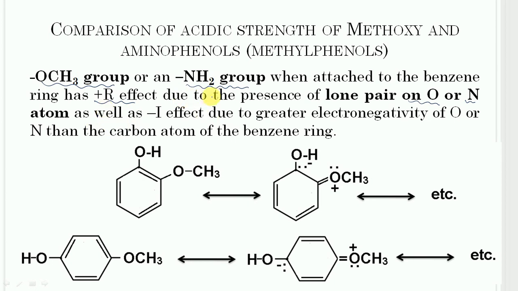These groups have minus I effect due to greater electronegativity of the oxygen or nitrogen atom in comparison to the carbon atom that is attached to the benzene ring.